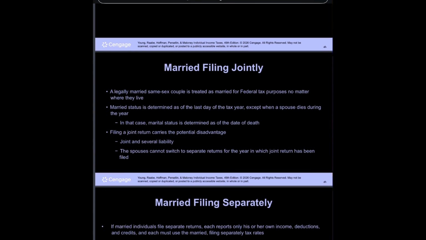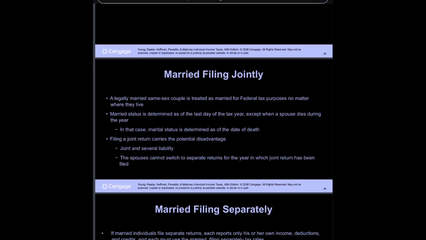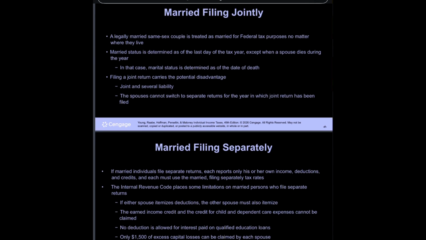Married filing jointly. A legally married same-sex couple is treated as married for federal tax purposes, no matter where they live. Married status is determined as of the last day of the tax year, except when a spouse dies during the year. In that case, marital status is determined as of the date of death. Filing a joint return carries the potential disadvantage of joint and several liability. The spouses cannot switch to separate returns for the year in which a joint return has been filed.